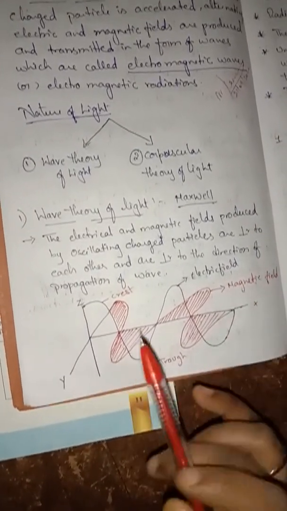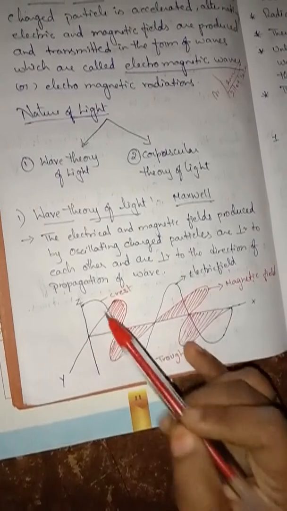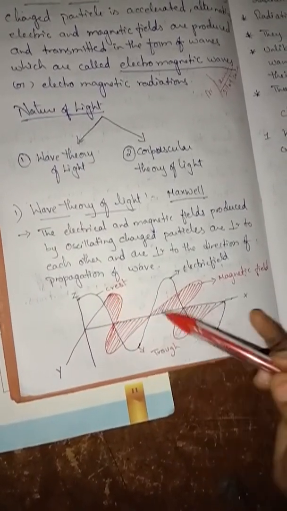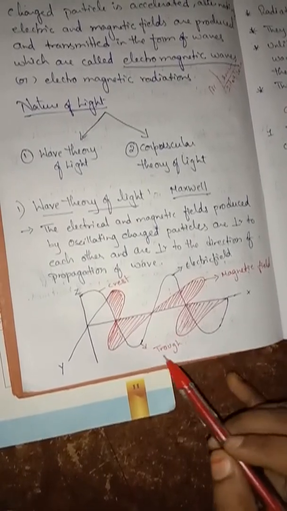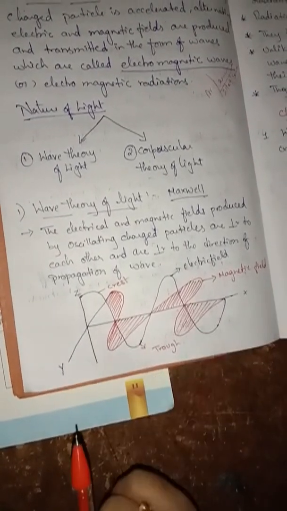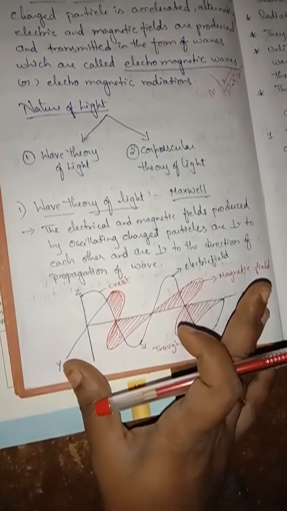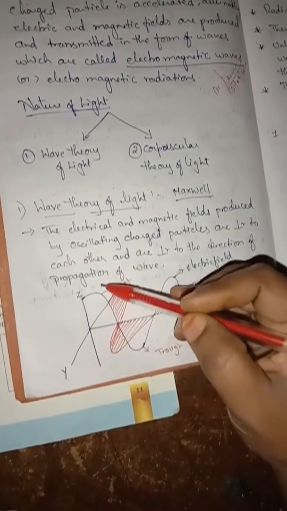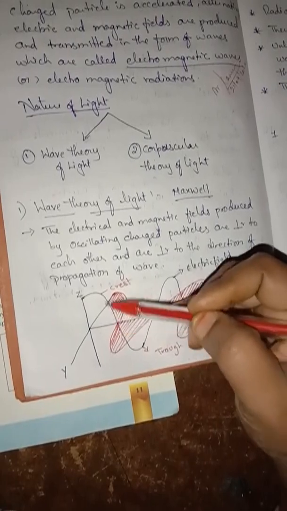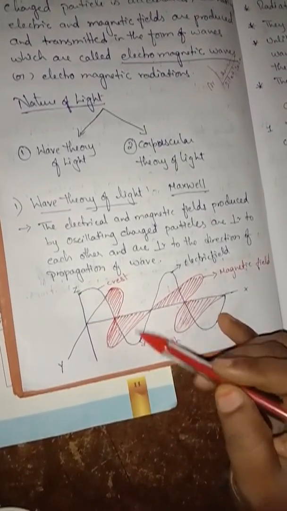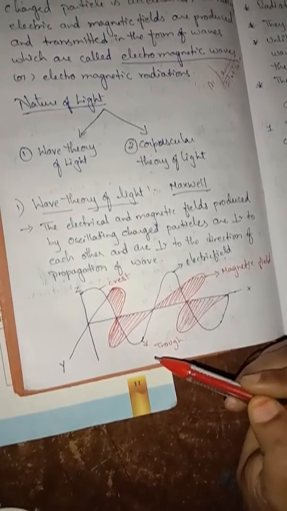Understand, children? The point of maximum upward displacement is the crest, and maximum downward displacement is called the trough. So this is a wave which consists of both electric field and magnetic field. The wave having maximum upward displacement is called the crest, and maximum downward displacement is called the trough.